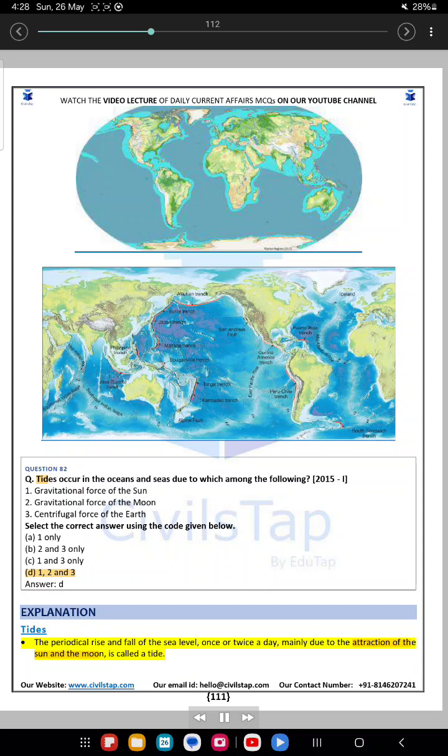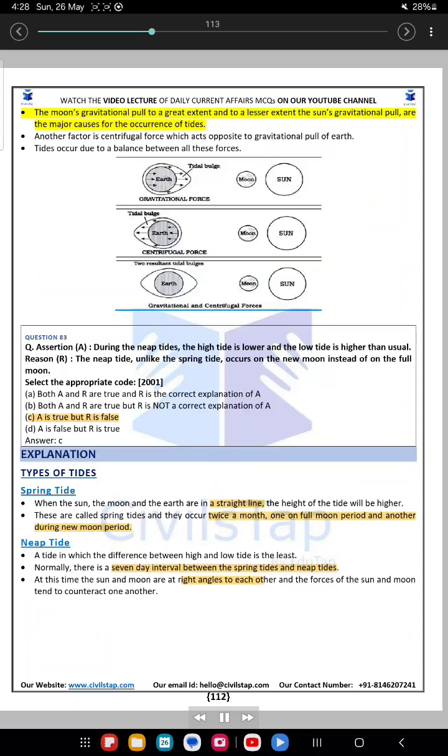The periodical rise and fall of the sea level, once or twice a day, mainly due to the attraction of the sun and the moon, is called a tide. The moon's gravitational pull to a great extent, and to a lesser extent the sun's gravitational pull, are the major causes for the occurrence of tides. Another factor is centrifugal force, which acts opposite to gravitational pull of Earth. Tides occur due to a balance between all these forces.